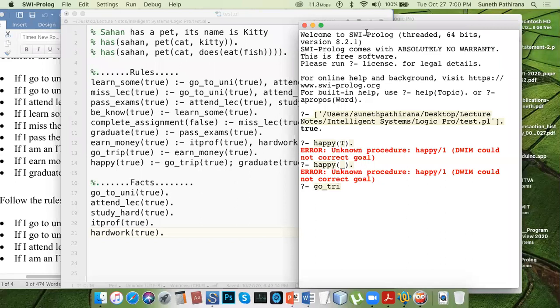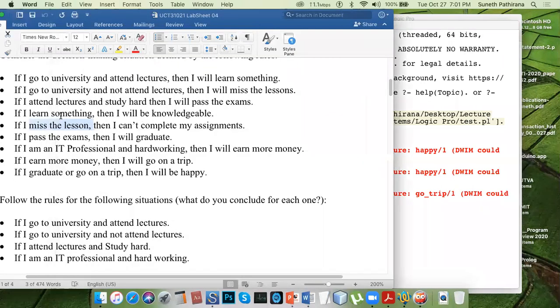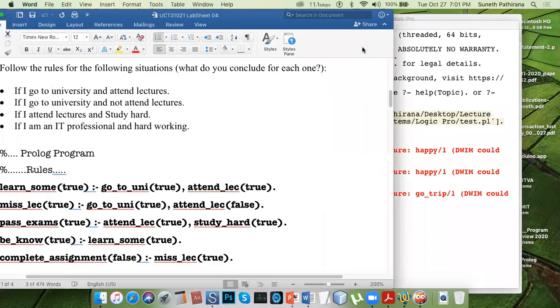Go trip. This became capital, no? Then let's say X. Error. Something is wrong with that. I am making some mistake.